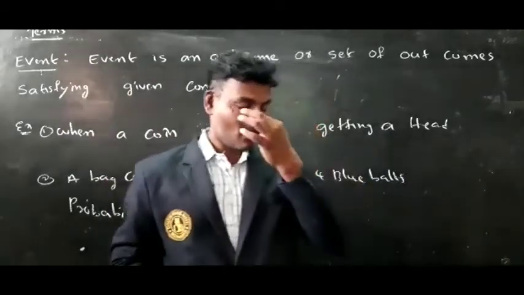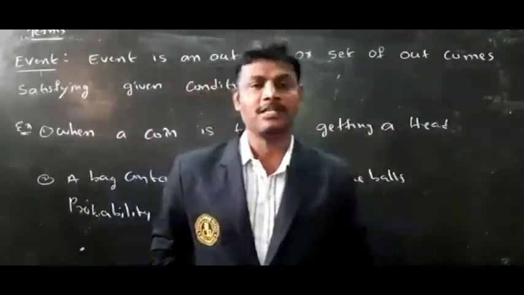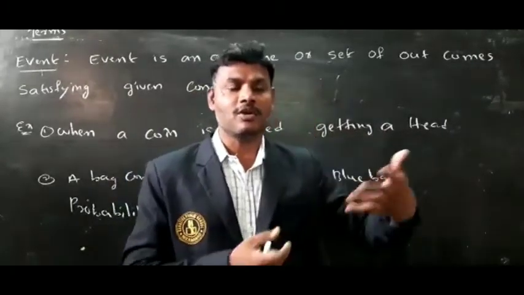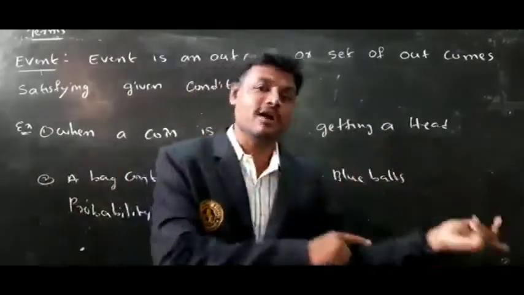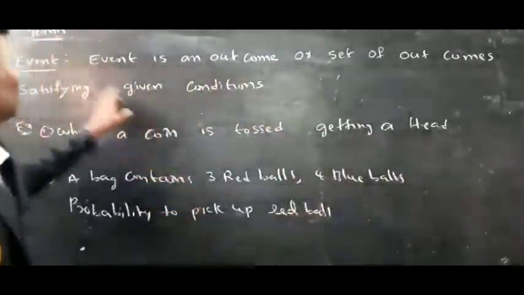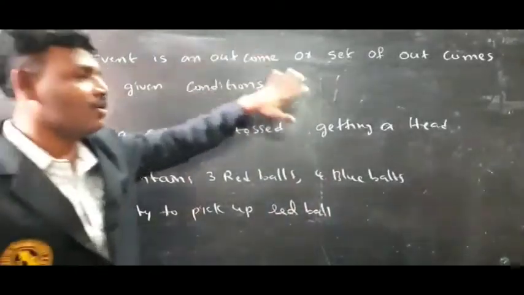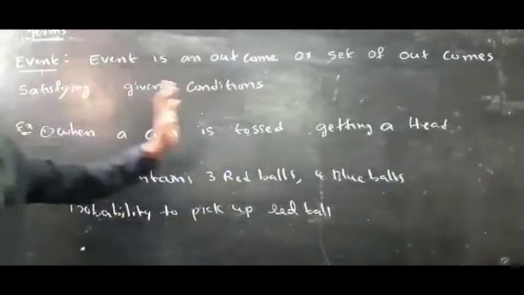Next, one person is going to start a scooter, whether it starts or not. So these are the examples of event. What is the meaning of event? Event is an outcome or set of outcomes satisfying a given condition.